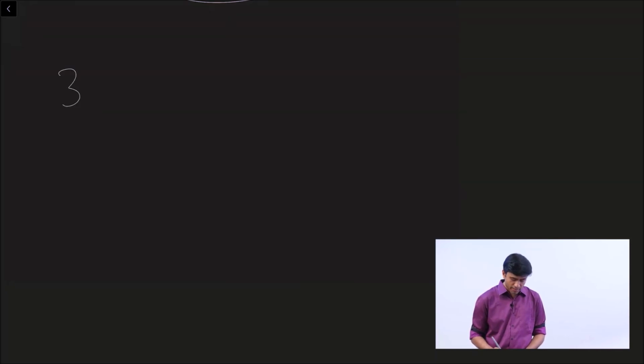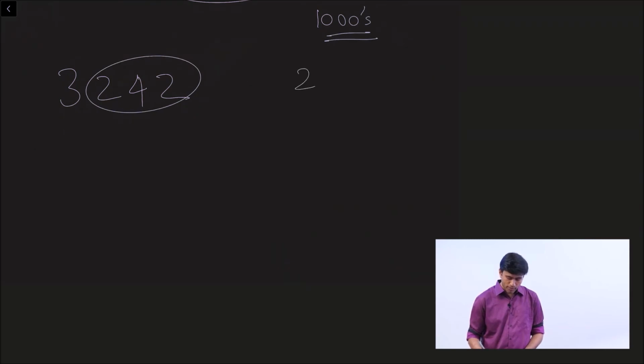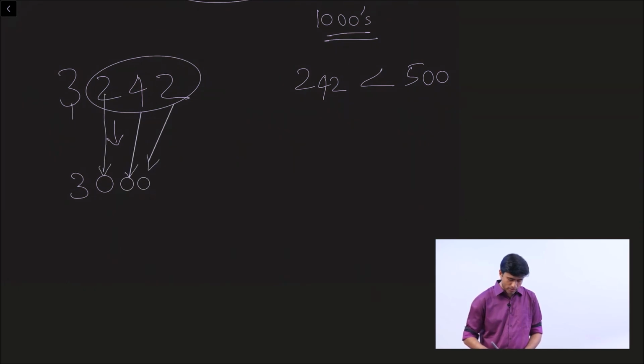Example, 3242. Round it off to the nearest thousands. We are talking about thousands. Look at the last three digits. 242. Is it less than or greater than 500? It is less than 500. So you just have to round it off to the thousands. 3,000. Make ones 0, tens 0, hundreds 0, and leave the thousands as it is.